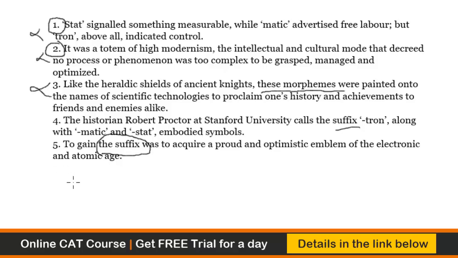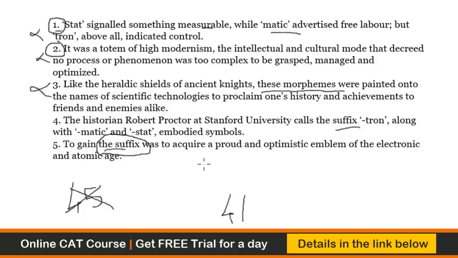So after this, where can you go? You can definitely go to 5. You can say to gain the suffix was to acquire a proud and optimistic emblem of the electronic age. So the suffix refers to these suffixes. But the problem is that before you go to the suffix, shouldn't you go to statement 1, which says stat signals something measurable, while matic advertised free labor, but tron above all indicated control. So the author introduces the suffixes in 4 and goes on to explain what those suffixes meant. So rather than having 4, 5 as a pair, you should have 4 and 1 as a pair.